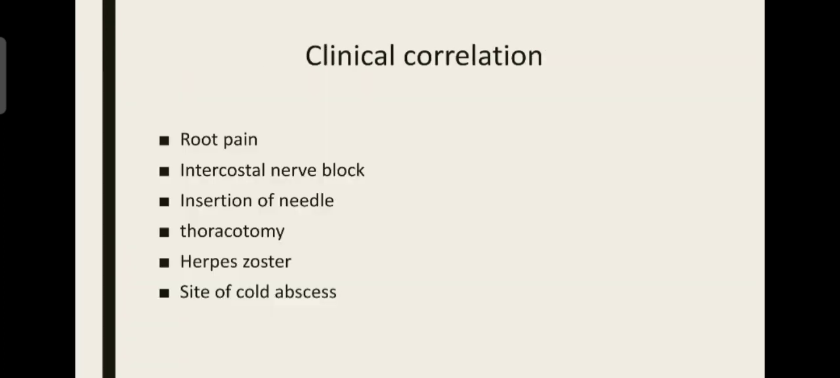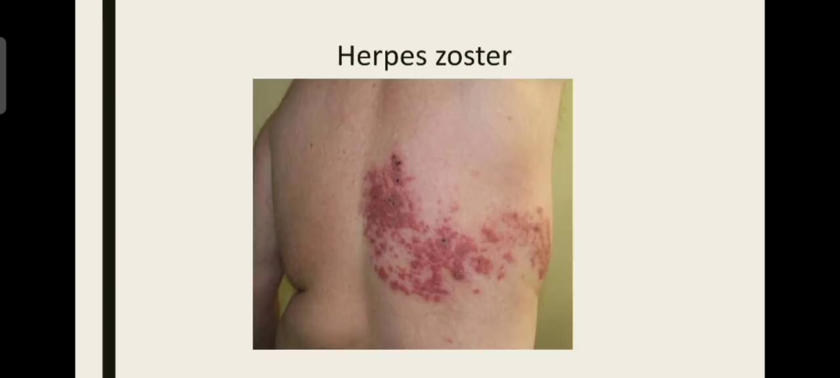Next, herpes zoster. Herpes zoster is a viral infection which infects the whole area supplied by the intercostal nerve. See here, this intercostal space is supplied by just one intercostal nerve. All the areas supplied by this nerve are affected. Here all the lesions are present along the area of distribution of this spinal nerve.